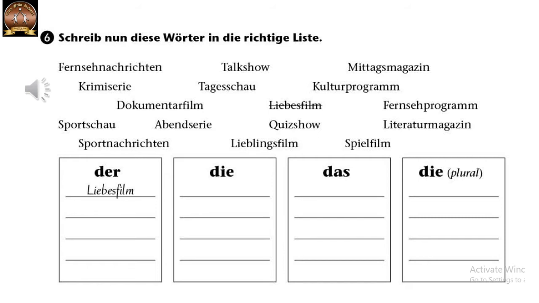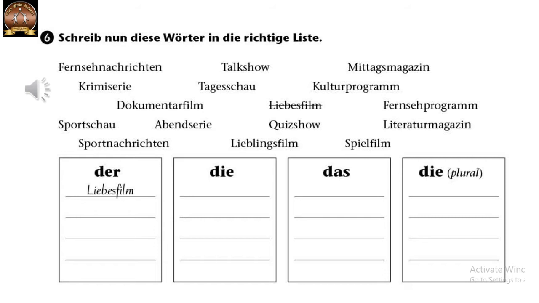Now if you observe, all the words over here are a combination of two or more words. For example, Liebe plus Film is Liebesfilm. So always the article of the last word that is combined is the article of the whole word. For example, Liebesfilm, the article of the last word, that is Film, is der. So the whole word Liebesfilm is also der.